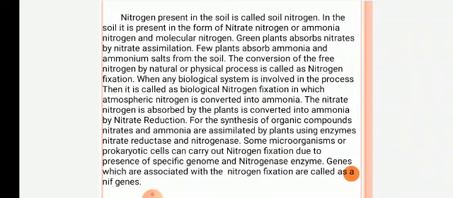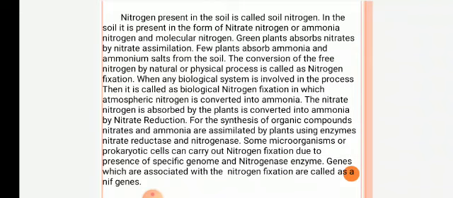Nitrogen present in the soil is called soil nitrogen. In the soil, it is present in the form of nitrate nitrogen, ammonia nitrogen, and molecular nitrogen. Green plants absorb nitrates by nitrate assimilation. Few plants absorb ammonia and ammonium salts from the soil.